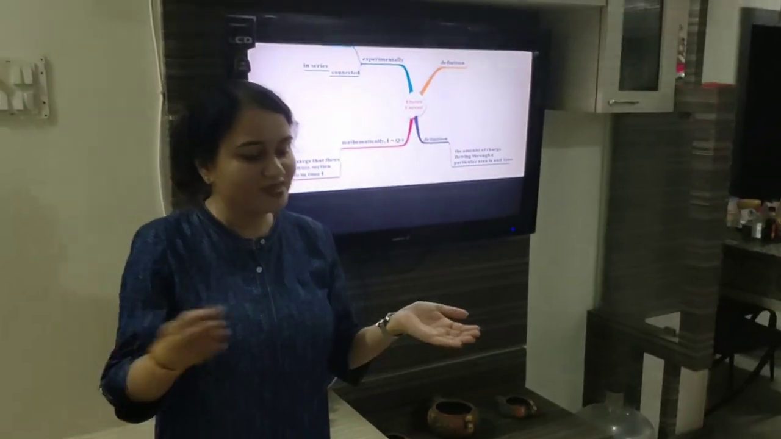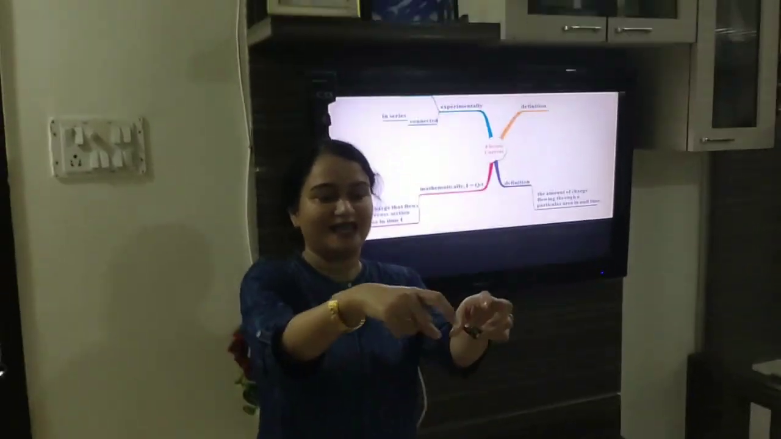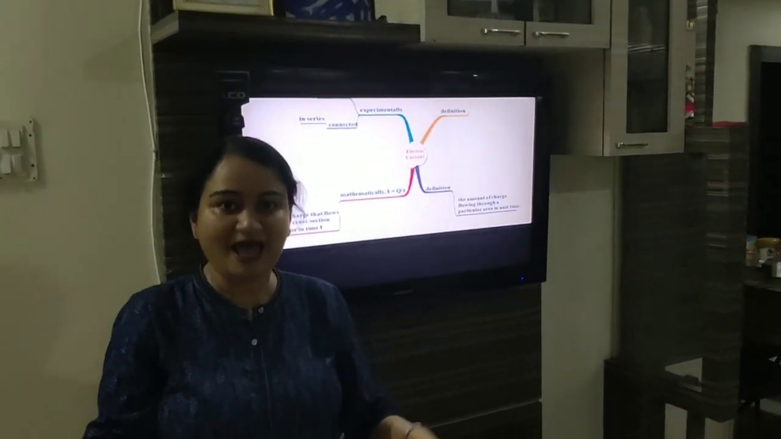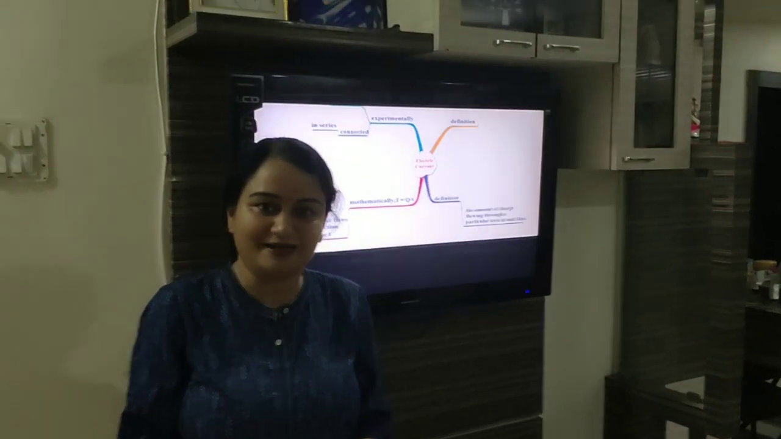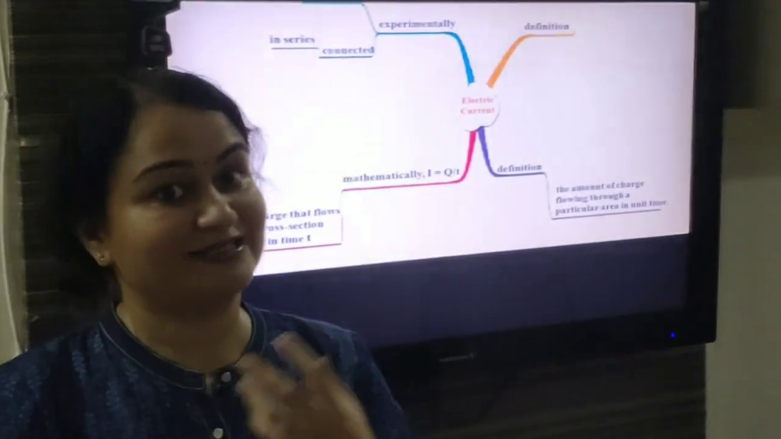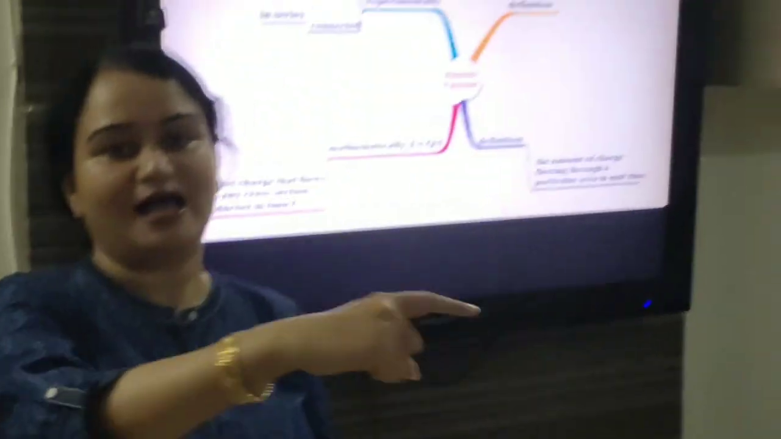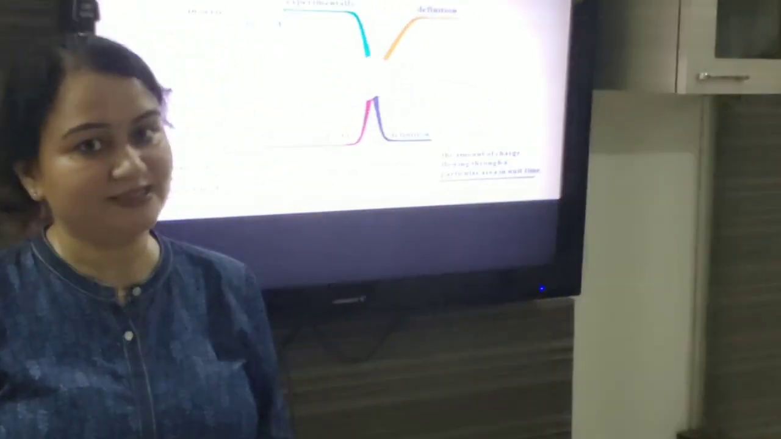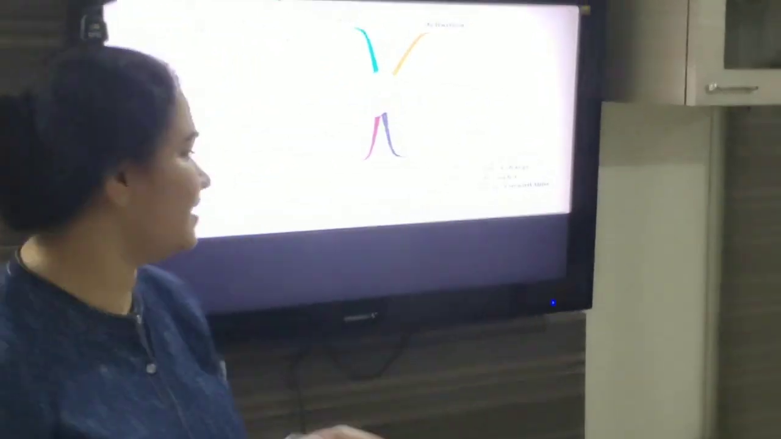Where with the help of a conductor, appliances are connected and there is a source of current. So what do we say? What is a circuit? A closed continuous path of the current is said to be a circuit.